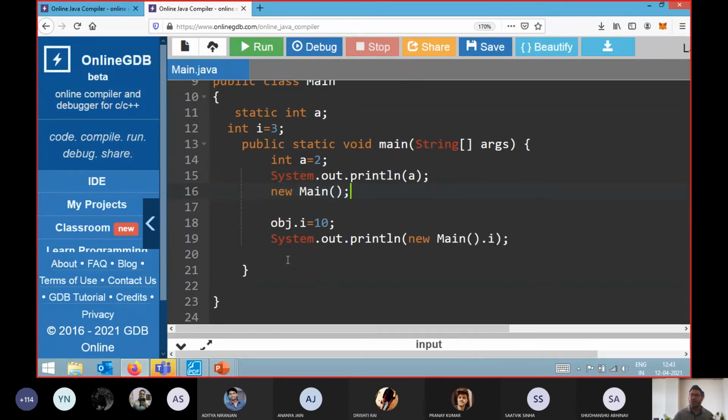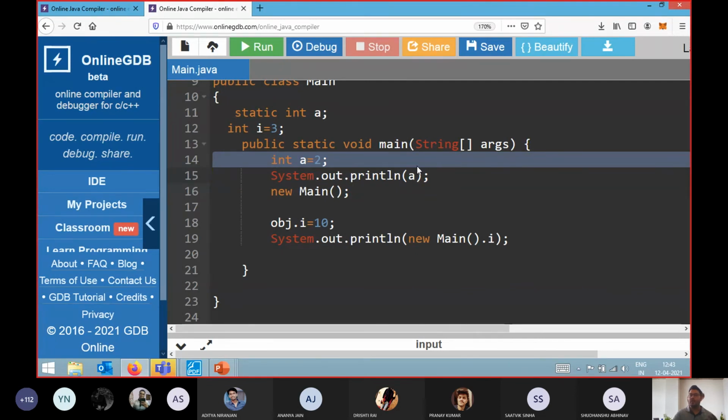So this is all about our entire concept, and I hope that you will understand each and every concept. That is why I'm giving you all the permutations and combinations, that what output we will get if we are having a fight between a static variable and a local variable, which variable will win. Always try to remember that the local variable will win. That is why the Java programming language is very interesting.